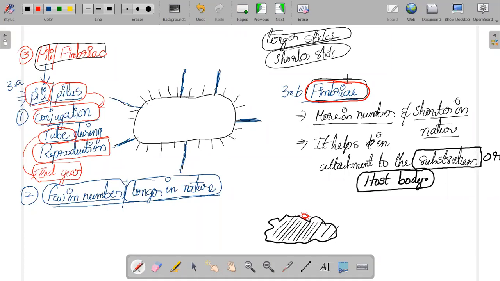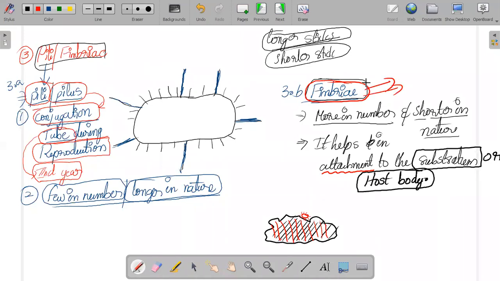Very very simple. The fimbriae, very short in nature and more in number, will be helpful in the attachment to the substratum. I have taken the example of a rock, but it might even be a tree, or your hand. Even on your hand, as you might have studied during corona, thousands of bacteria and viruses are present. That's why they used to say wash your hands. Bacteria attach to your hand, especially bacteria, not viruses, and they are able to attach with the help of the fimbriae.